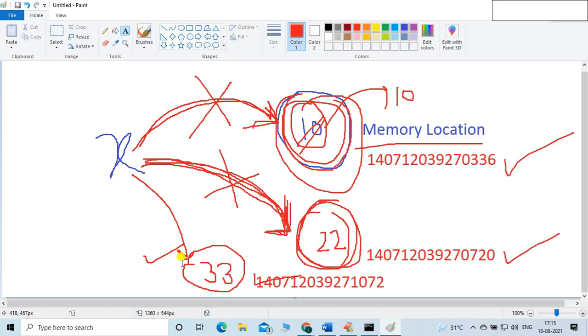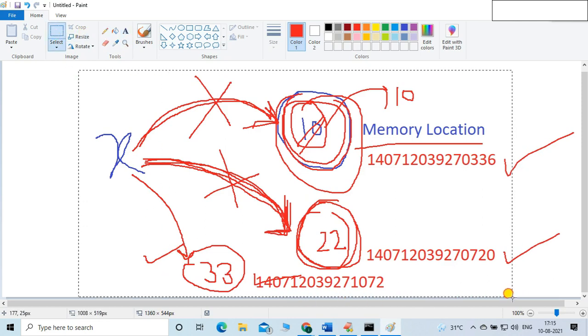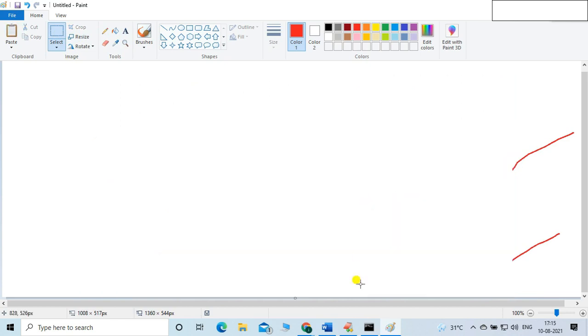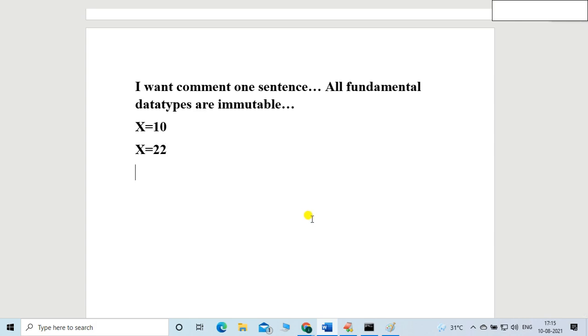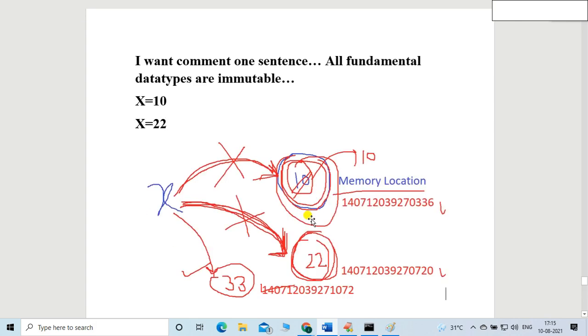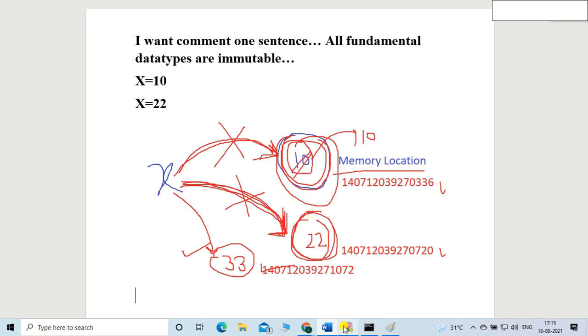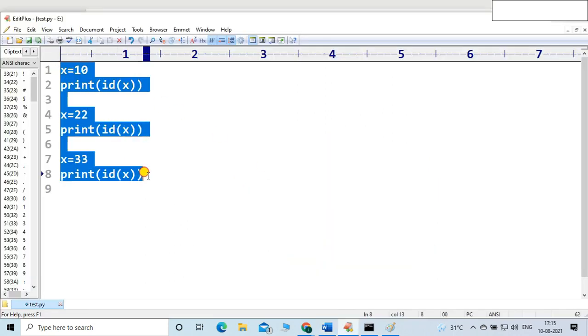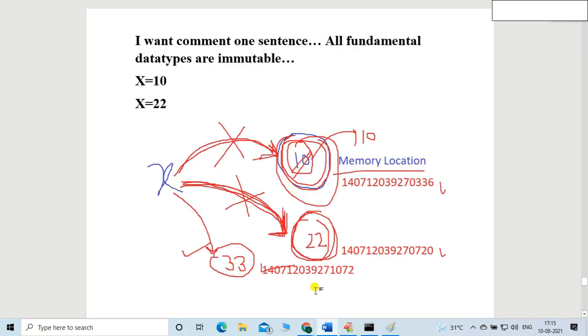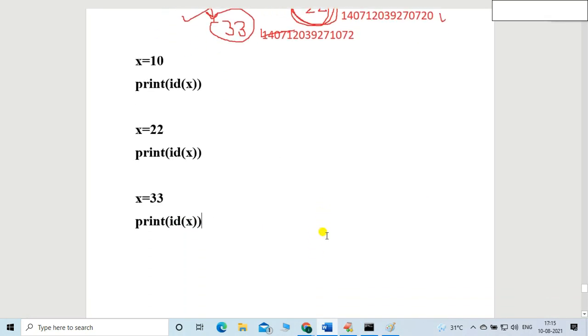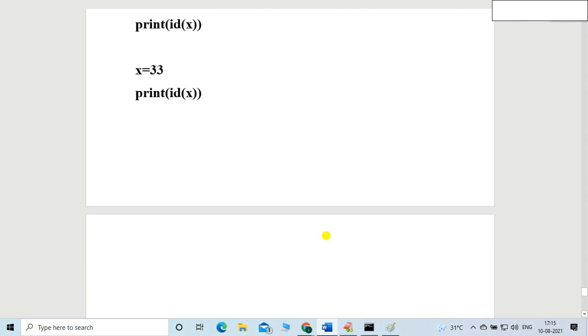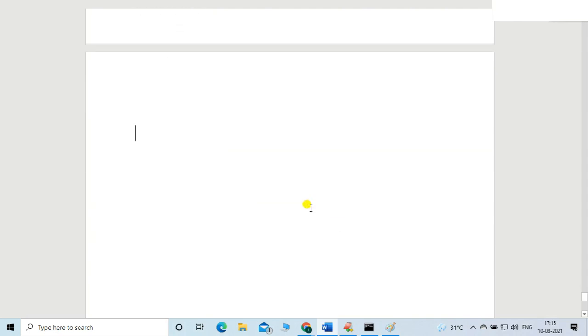Friends, listen carefully: this concept of immutability is applicable for all the fundamental data types. This is a very important concept. So this is the example. Let me give you this code also, so that you can practice, friends. So this is the code for this example. It is a fundamental data type, which is immutable.